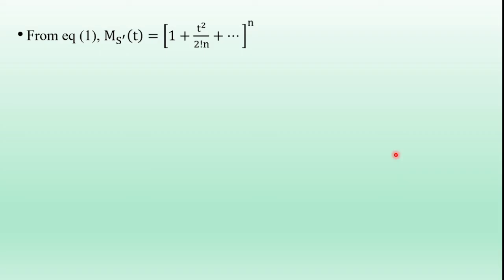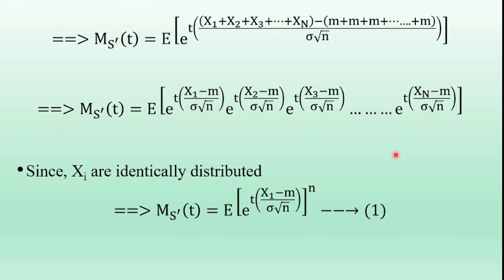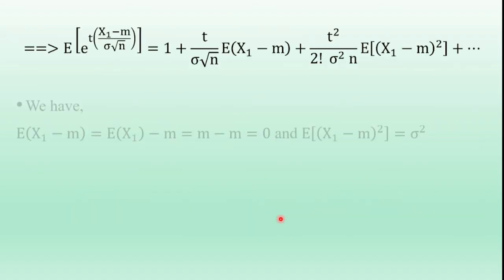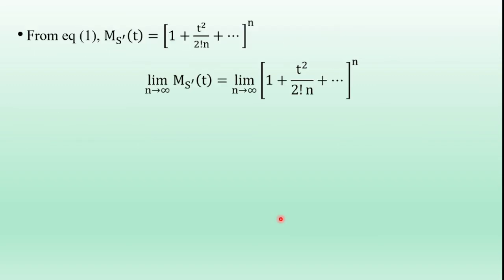So from equation 1, this is equation 1, Ms dash(t) is equal to the expectation of e^(t into (x1 minus m) by sigma root n) whole to the power of n, which has now been calculated. So Ms dash(t) is equal to (1 plus t square by 2 factorial n plus and so on) whole to the power of n.